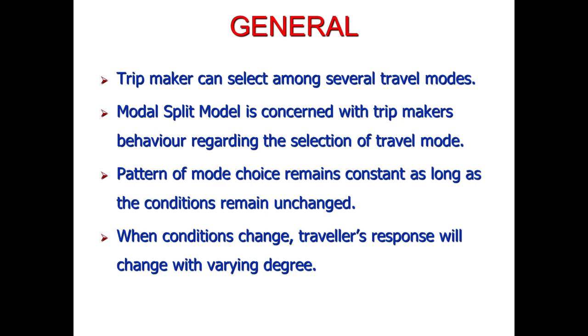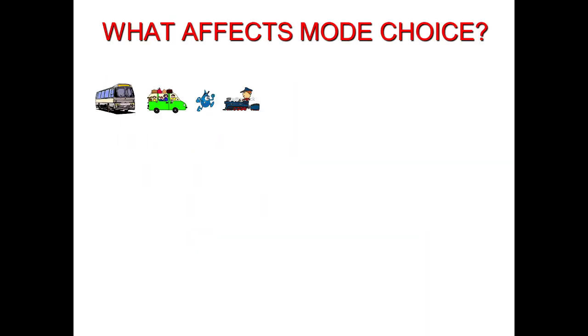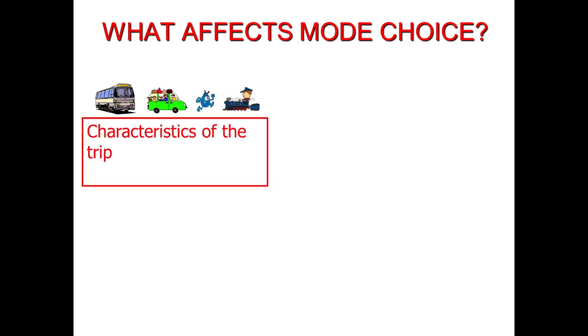For example, if there is a huge rise in the prices of fuel, the trip maker will be forced to change his decision from traveling on his own personal vehicle, and he will be forced to travel using the transit system. So these are basically the conditions of traveling, and the trip maker's choice of travel is dependent on these travel conditions. What affects mode choice?